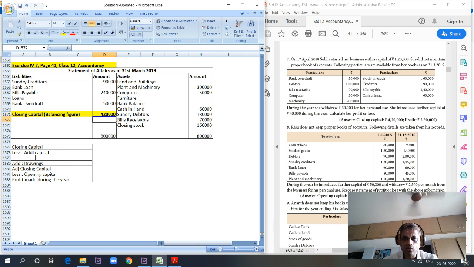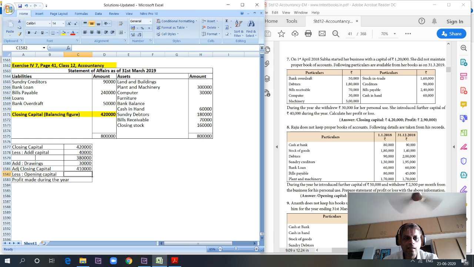So closing capital is equal to 4,20,000. Then we have closing capital here, 4 lakh. I'm copying the format also to calculate the profit. 4,20,000 closing capital. She withdrew 30,000 for her personal use, so drawings 30,000. And she introduced further capital of 40,000 during the year. Now with the formulas, closing capital less additional capital is equal to net closing capital. And then net closing capital add drawings will give us adjusted closing capital. Adjusted closing capital is 4,10,000.